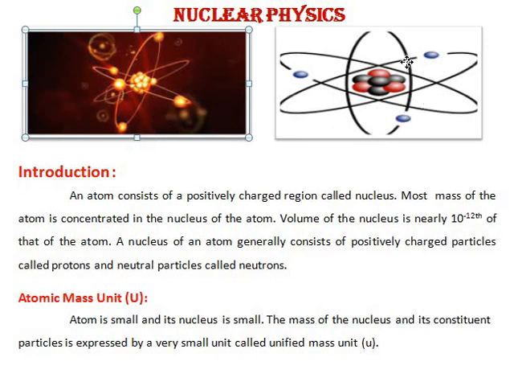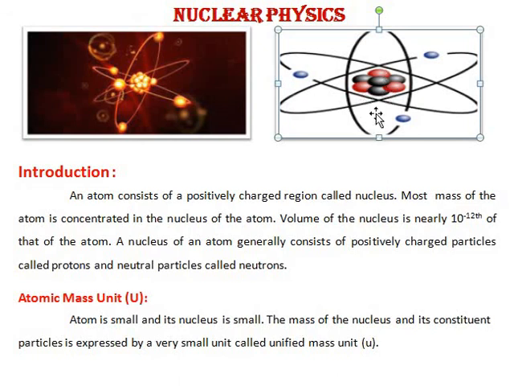In this image, it is similar, but we have shown some particles inside the nucleus: one is black, another is red. The combination of these particles represents the nucleus, and these are the orbits in which the electrons are revolving, and this whole thing is called the atom. Nuclear physics is quite an interesting chapter, because you are going to study the nucleus and subnuclear particles, which are the smallest particles present in this universe.